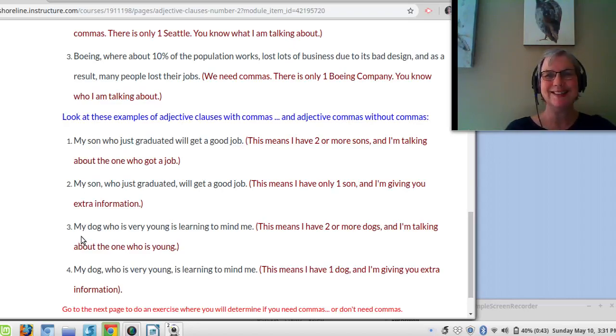Now, number 3, same situation. My dog who is very young is learning to mind me. That means I have 2 dogs, or 3 dogs, or 4 dogs, which would make me crazy.